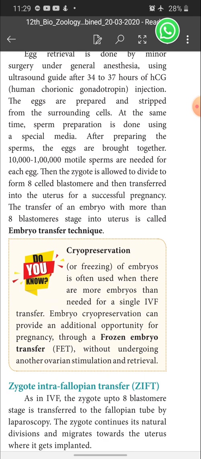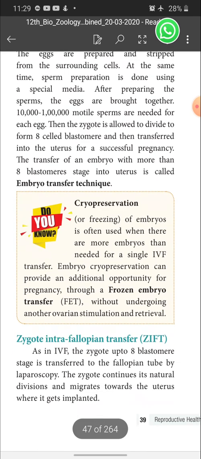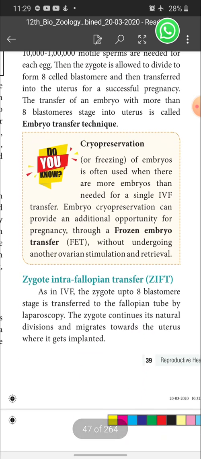What is cryopreservation? Please, do you know? You complete it, children. Next I am going to say about ZIFT. What is ZIFT? Z for zygote, I for intra, F for fallopian, T for transfer. That is called what? Zygote intrafallopian transfer. And from this also you can understand what is meant by ZIFT.